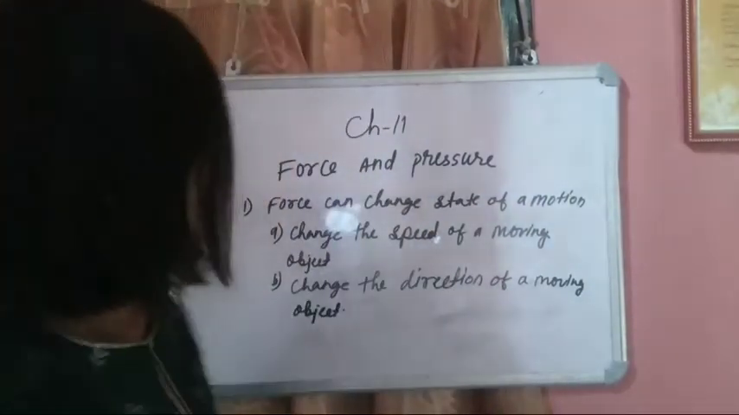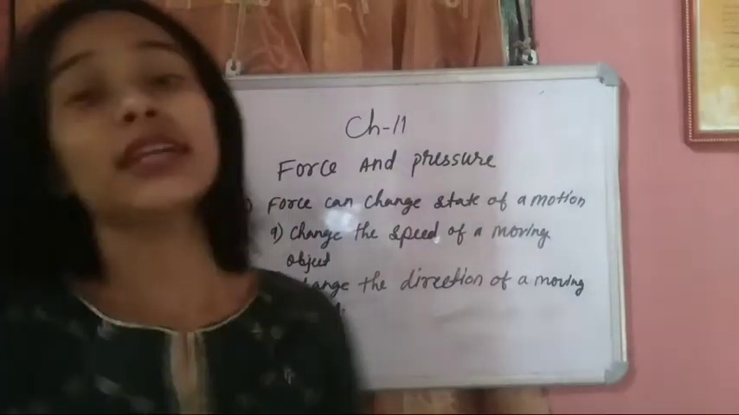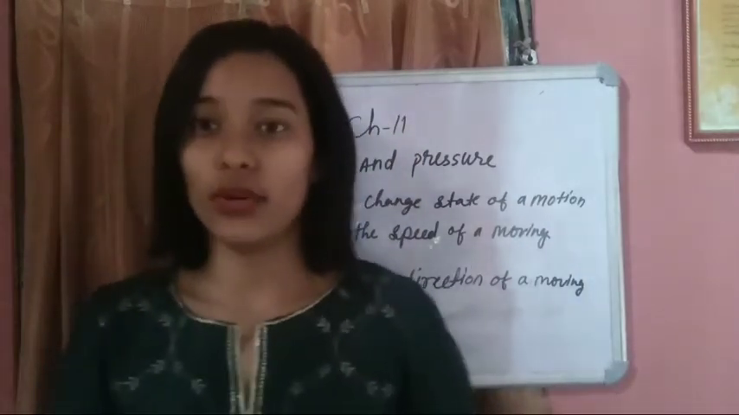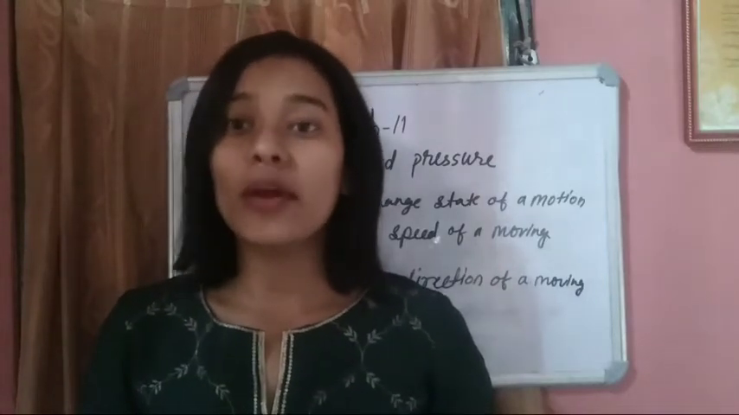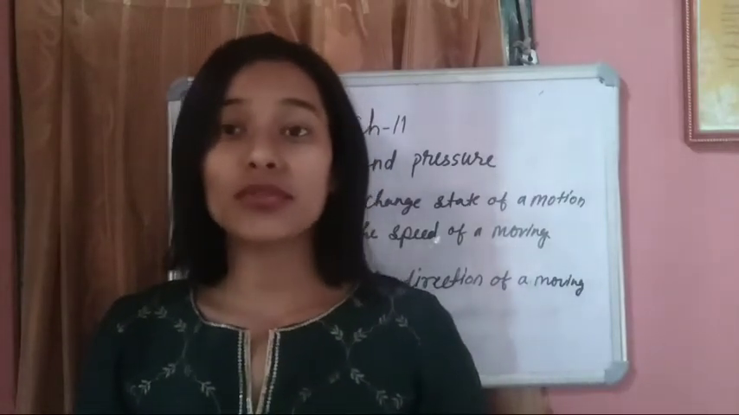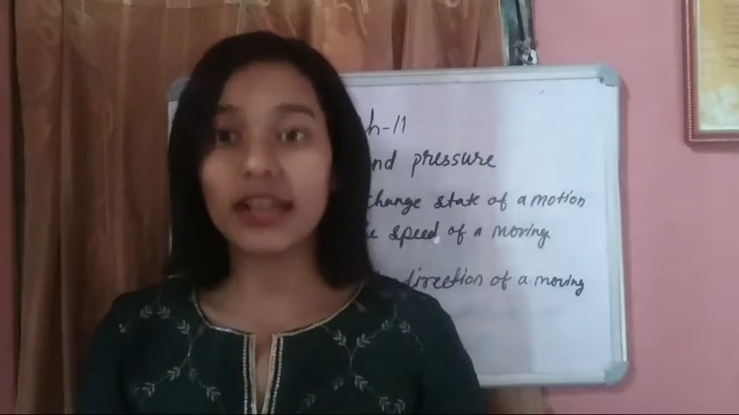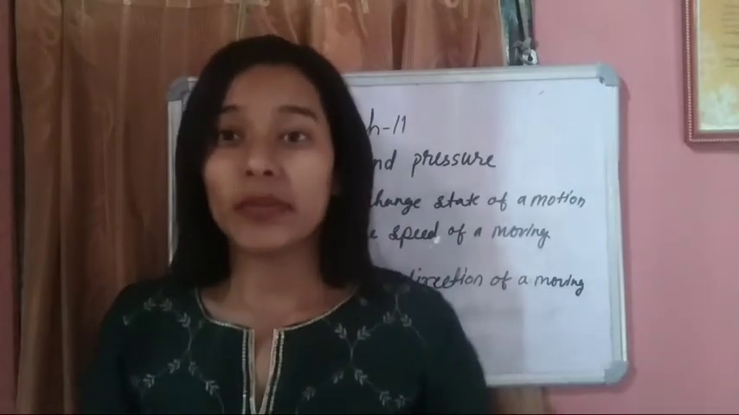Now the next one: change the direction of a moving object. There is one example given in your book. While giving a penalty kick, what happened? The ball is kept on the ground. Now the speed of the ball is 0. It is not moving. And when you apply force on that ball, how do you apply it? By kicking it. So you will kick the ball.